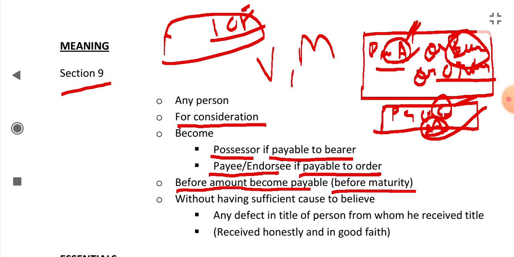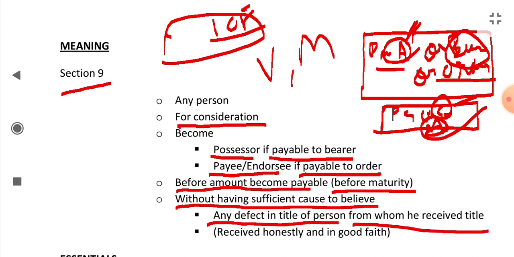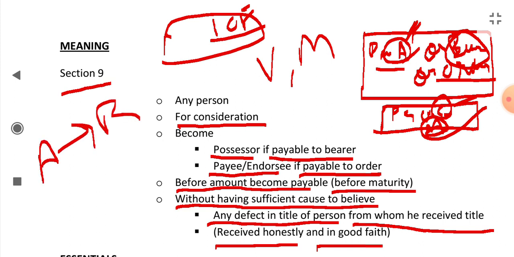And the next condition is he does not have any cause to believe or suspicion, like without having sufficient cause to believe that there was any defect in the title of the person from whom he received the title. It means he has received it honestly and in good faith. He doesn't know, like A gives a check to B, and B doesn't know that A has stolen it from somewhere.